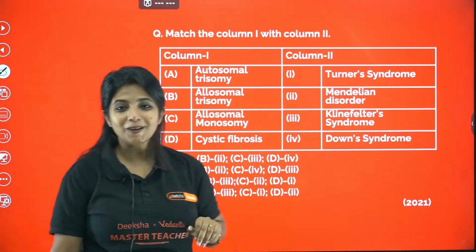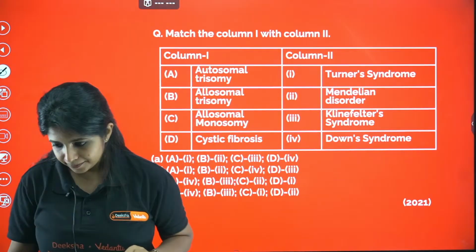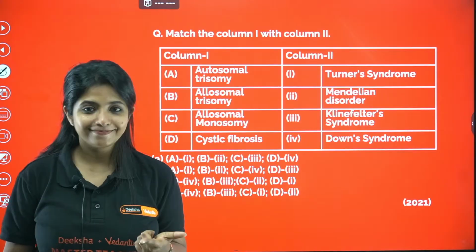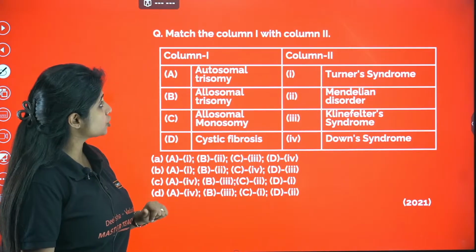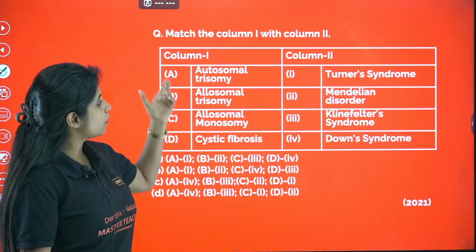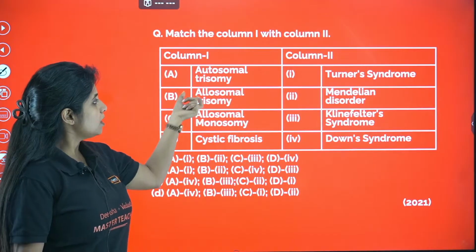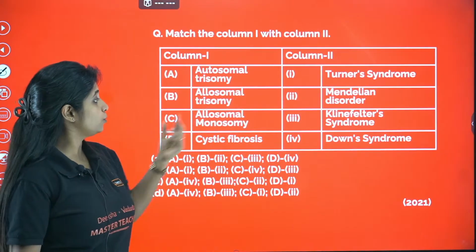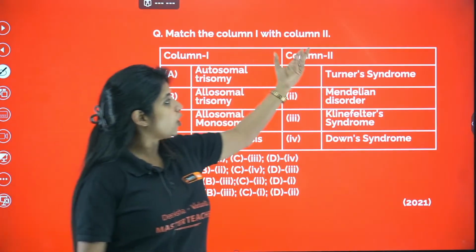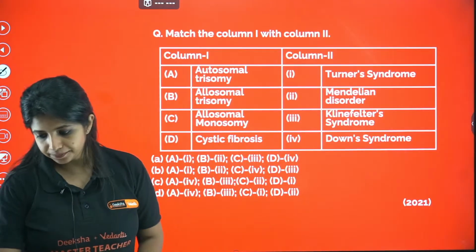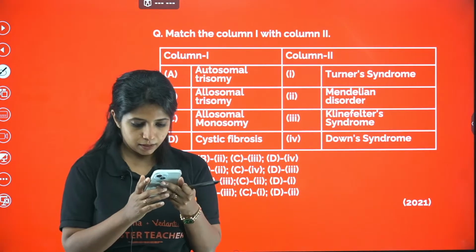Now, try this question. This is a KCET 2021 question. I hope that could help you. Match column 1 with column 2. Column 1 says autosomal trisomy, allosomal trisomy, allosomal monosomy, cystic fibrosis, and column 2 says all the disorders out there. So we can go one by one.